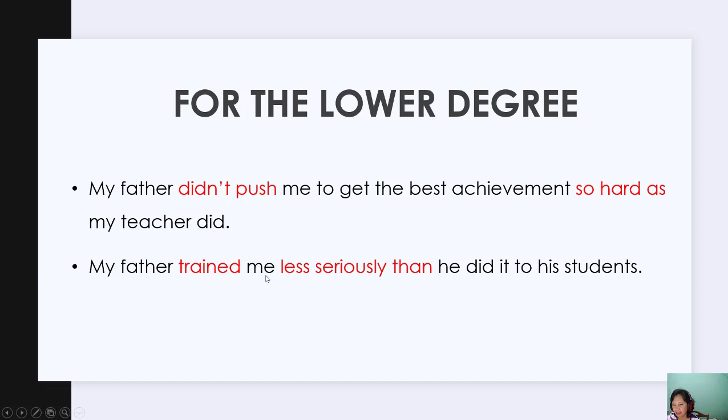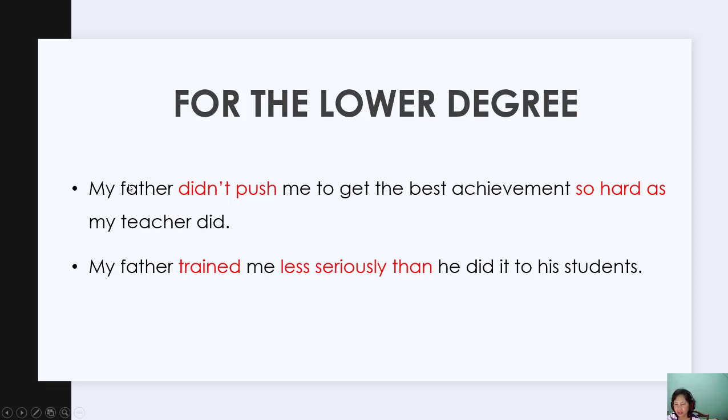My father trained me less seriously than he did it to his students. We can use less seriously than. So it's up to you. Actually, you can have this not only for the one syllable only. You can have it in two syllables with ly. It's okay. But the most important thing is that you have the negative here to show the lower degree. If you have the positive, then it will be the same degree. You can have here as hard as. So didn't push me as hard as, or you can have so hard as.